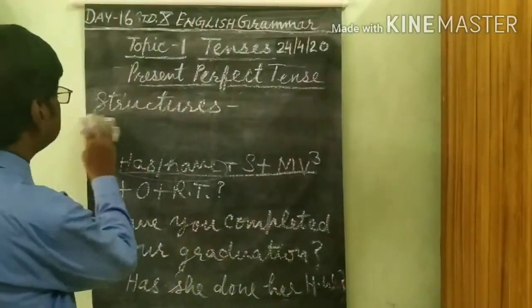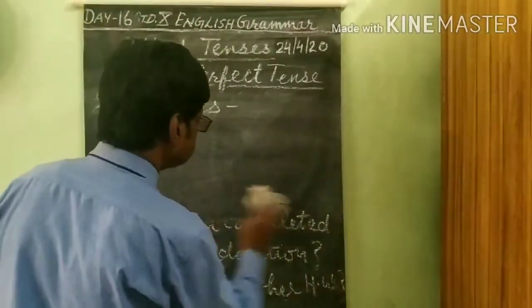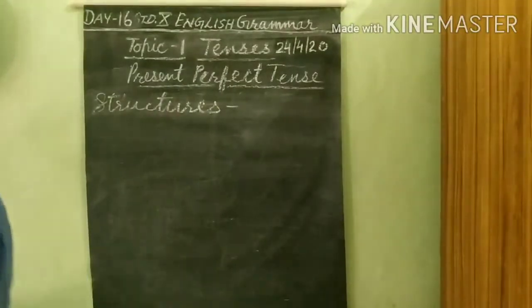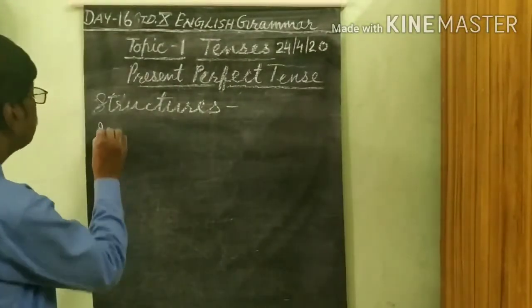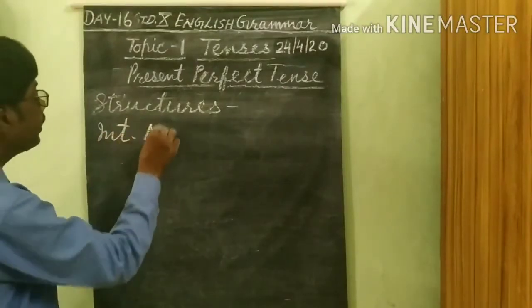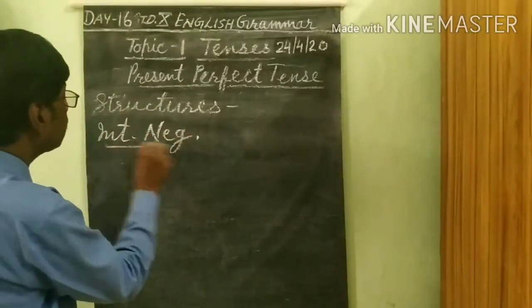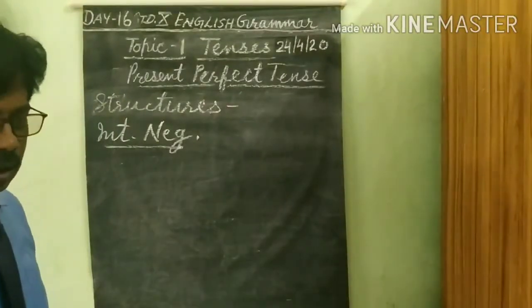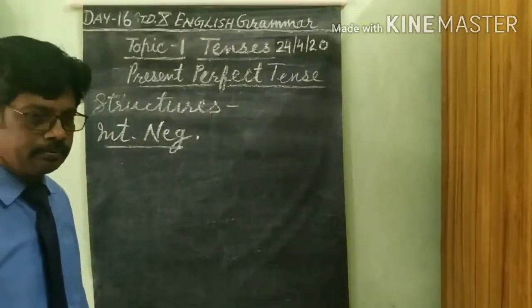Next and last pattern, interrogative negative. In these sentences, questions are asked but negatively.